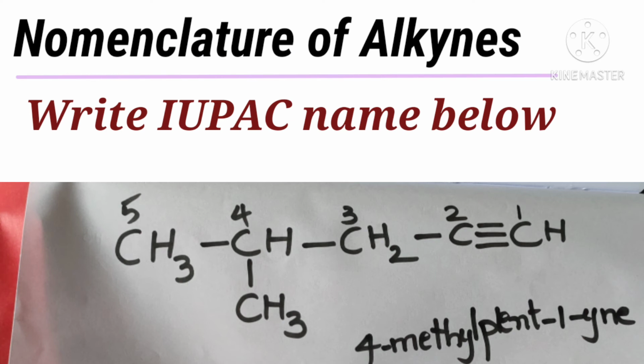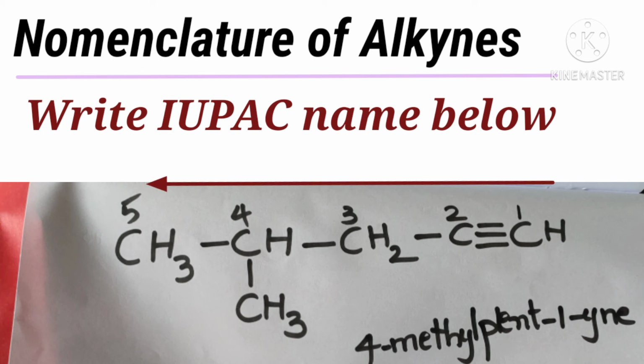Look at these examples. The IUPAC names of some alkynes are given below. The first one: the carbon skeleton is like this. A triple bond is present, so it is called an alkyne. It is also a branched chain with a methyl group, and the parent chain has 5 carbon atoms.